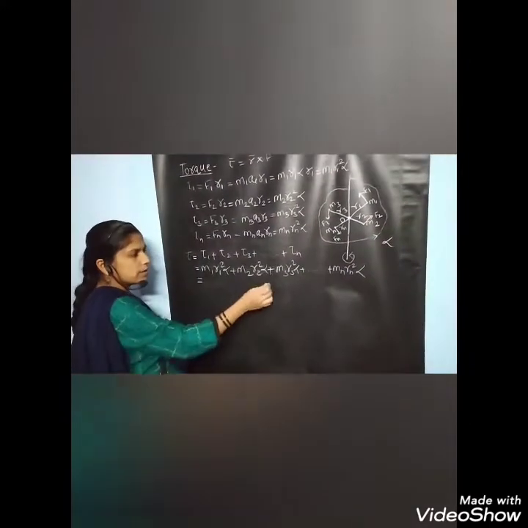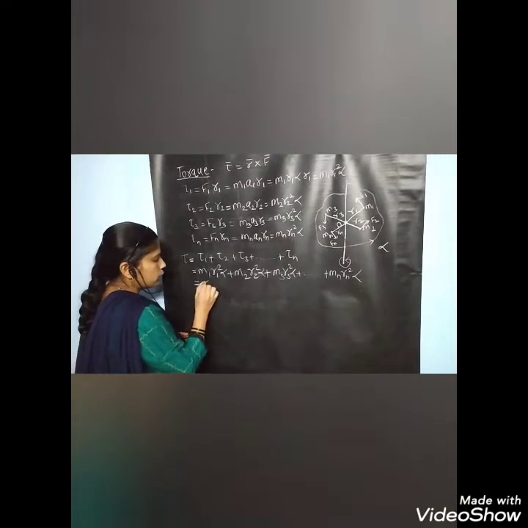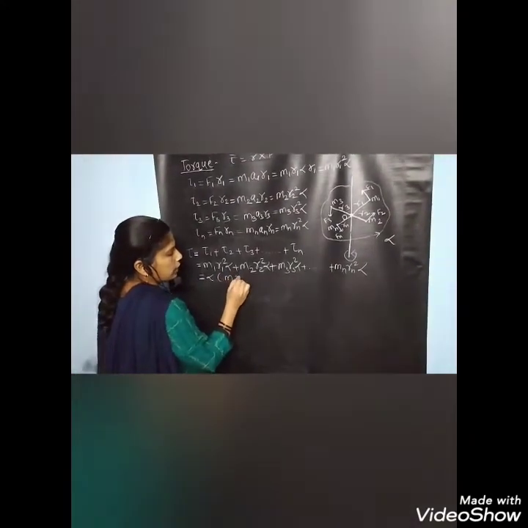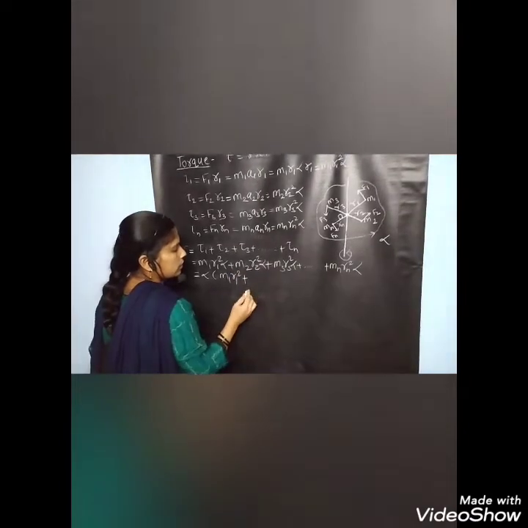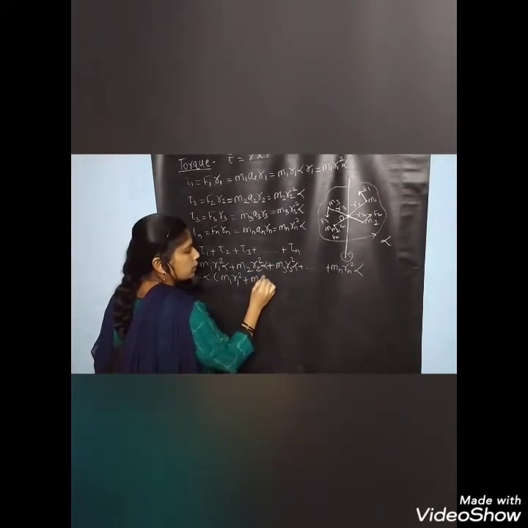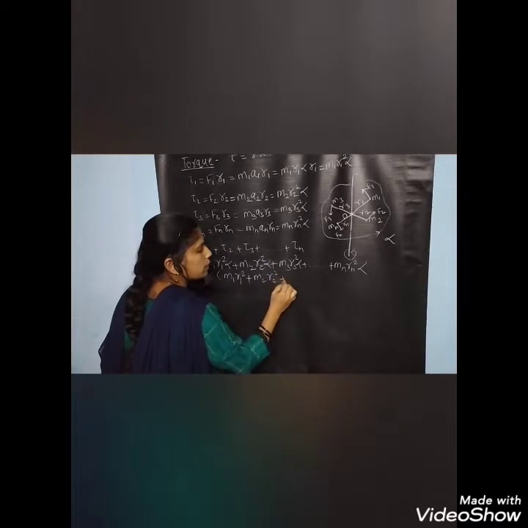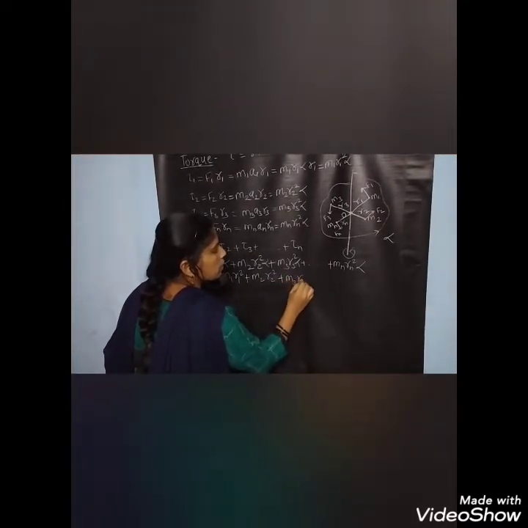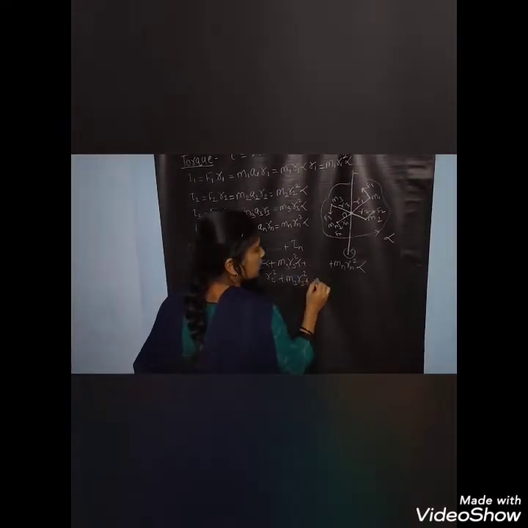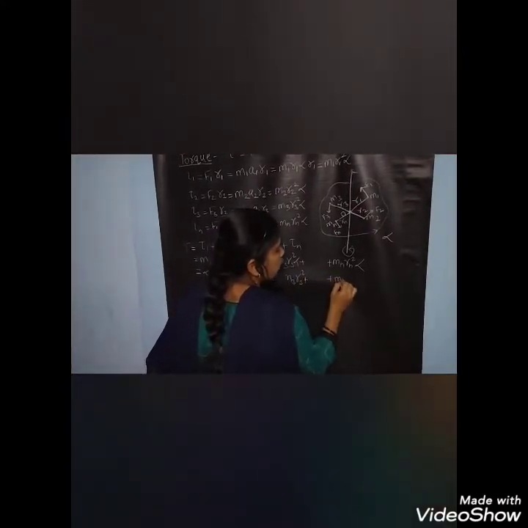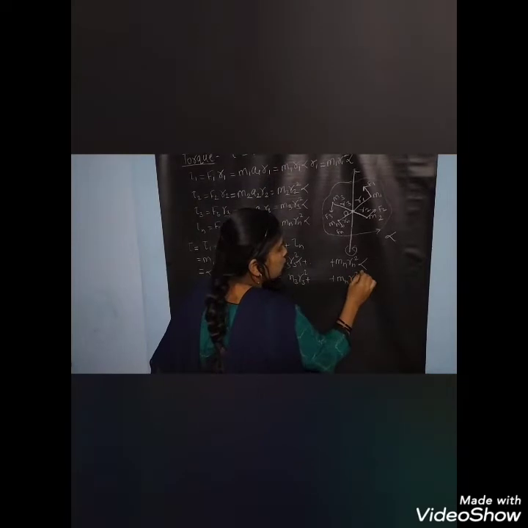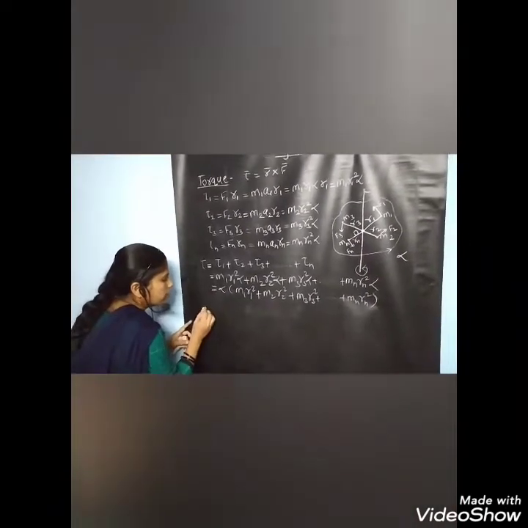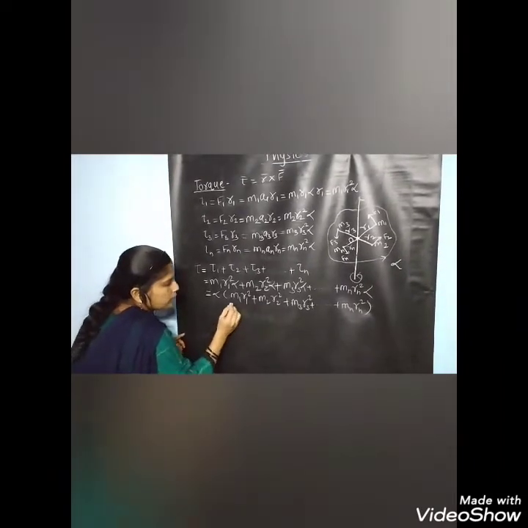In this, alpha is a common term, therefore we get alpha times the bracket m1r1 square plus m2r2 square plus m3r3 square plus mn(rn) square. Let us discuss this whole bracketed term.